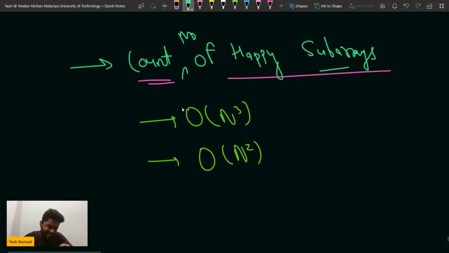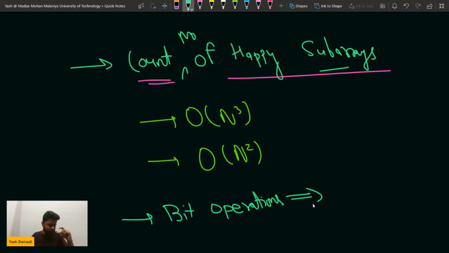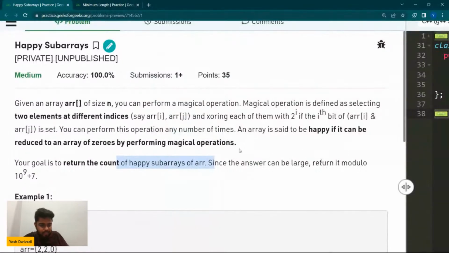But when I have to perform some bit operations, whenever I have to perform some bit operations, then it comes to my mind that it is an integer, and I think the input is given in the form of an integer. Let me check that.